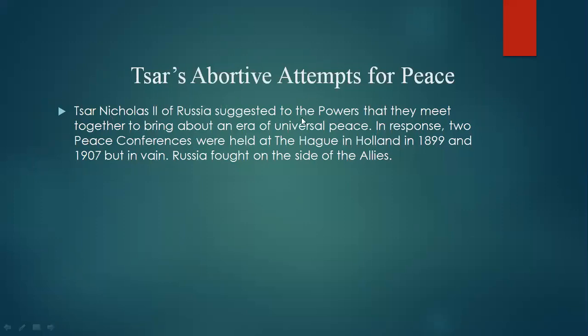He failed to restore peace around Russia and other parts of the world. How? He tried a peace conference that was held in the Hague in Holland in 1899 and 1907, but these two peace conferences went in vain.